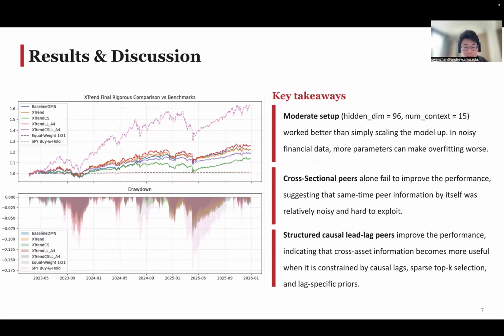The X-trend model is already very strong, outperforming the baseline neural forecaster in Sharpe ratio. The pure cross-sectional extension actually did worse, which suggests that pure cross-asset information without lag awareness is pretty noisy. The more promising extension is to add a lead-lag mechanism on top of pure cross-section, which yields a Sharpe ratio higher than S&P buy and hold and all the other models. So cross-asset information can become useful once you impose stricter selection.